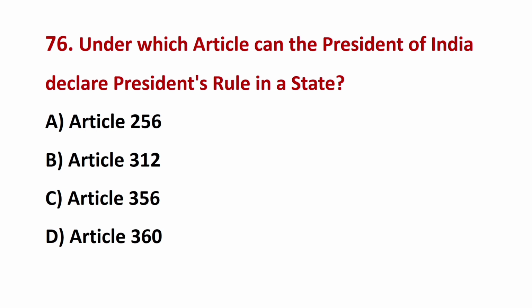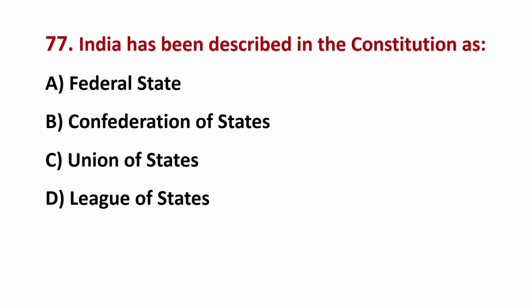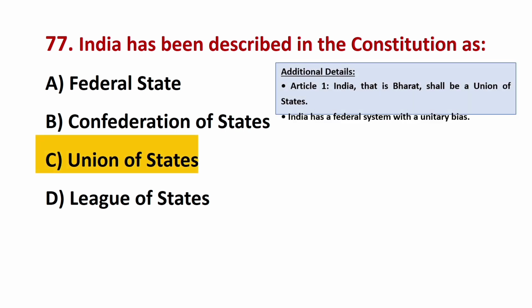Under which article can the President of India declare President's rule in a state? The correct answer is C, Article 356. India has been described in the Constitution as? The correct answer is C, Union of States.